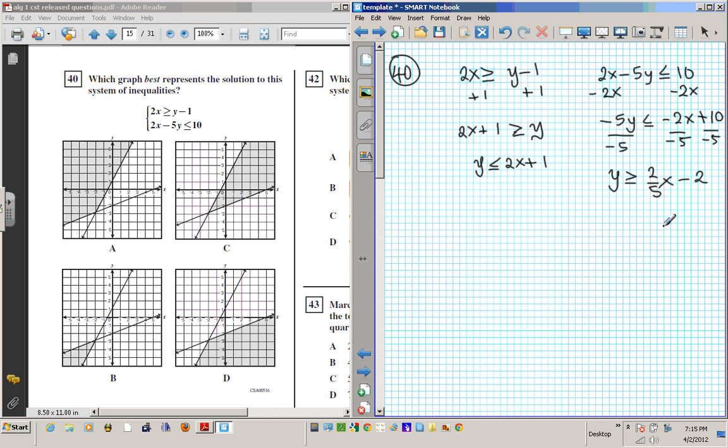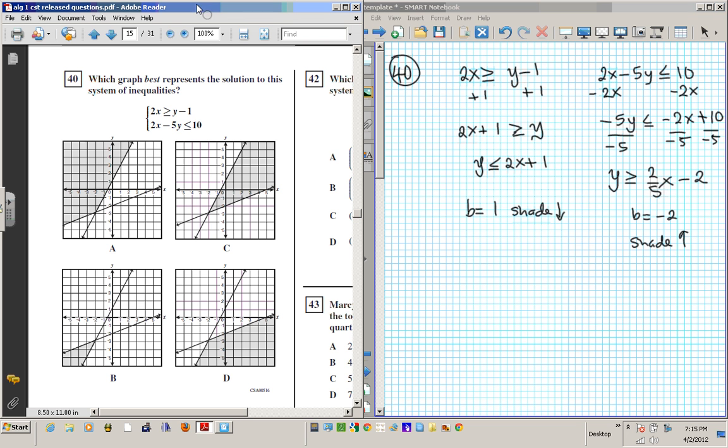Now, this basically means that for the line where the y-intercept is 1, less than means you're going to shade down. And then for the line where the y-intercept is negative 2, you're going to shade up, or your arrow is going to be pointing up. So let's take a look at that in this problem.